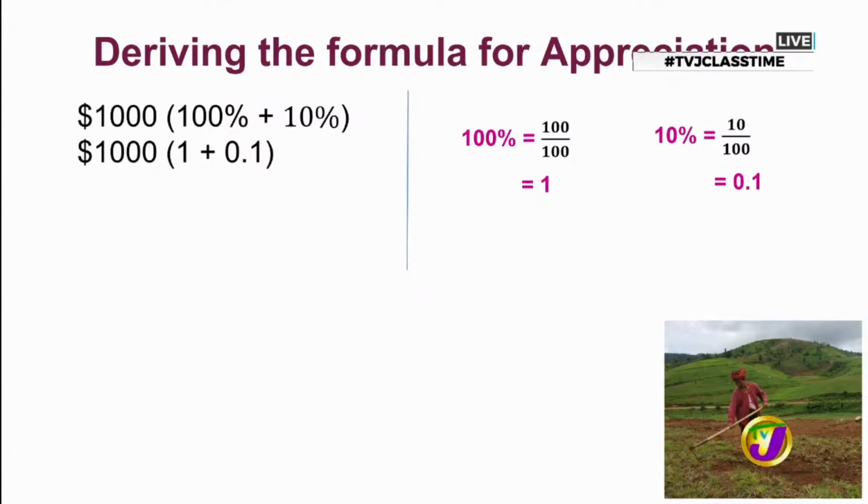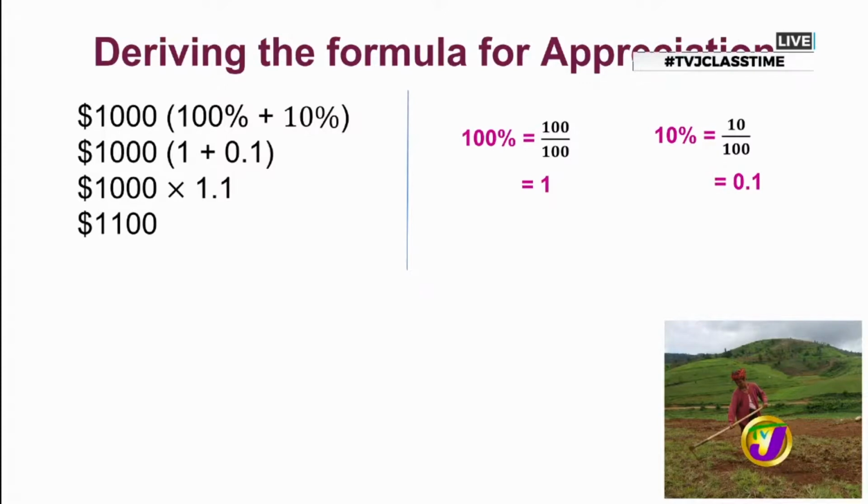And in our bracket, we have our 100%, which we just found out is equivalent to 1 if we're writing it as a decimal, and 10% is equivalent to 0.1 as a decimal. So now when we add these two together, we're getting 1.1. And it is that 1.1 that is going to be used to multiply 1,000. Let's see what the result is. Wasn't that what we got earlier? Yes, indeed. That's what we got.